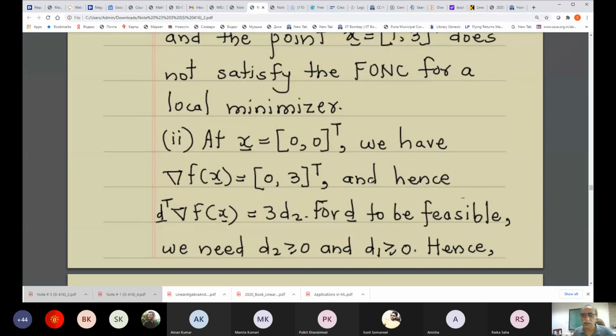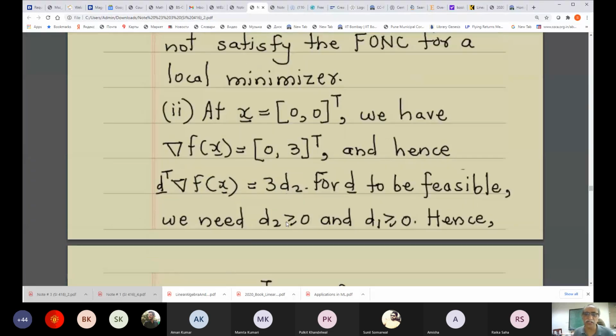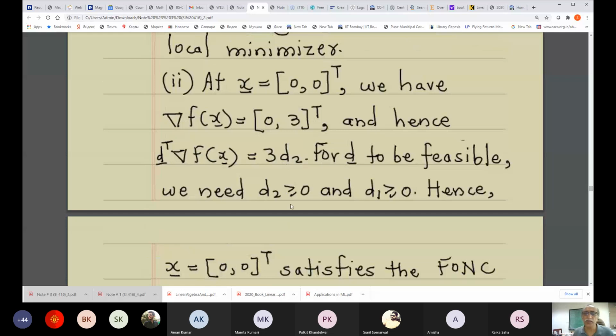Therefore the inner product of the vector d and the gradient at (0, 0) is 3 times d2. For d to be a feasible direction, we need d2 to be greater than or equal to 0 and d1 to be greater than or equal to 0. Do you all see that? I think I need to take a short pause here.